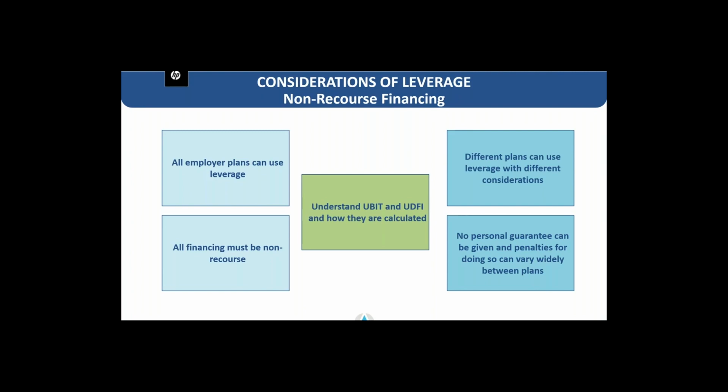You will need to understand how UBIT and UDFI, which stand for Unrelated Business Income Tax and Unrelated Debt Financed Income Tax, are calculated and where they apply. And different plans can use leverage with different considerations. The primary example being the exemption of having to pay UDFI for newly acquired real estate within a solo 401k plan. And no personal guarantees can be given, and penalties for doing so can vary widely between these types of plans.